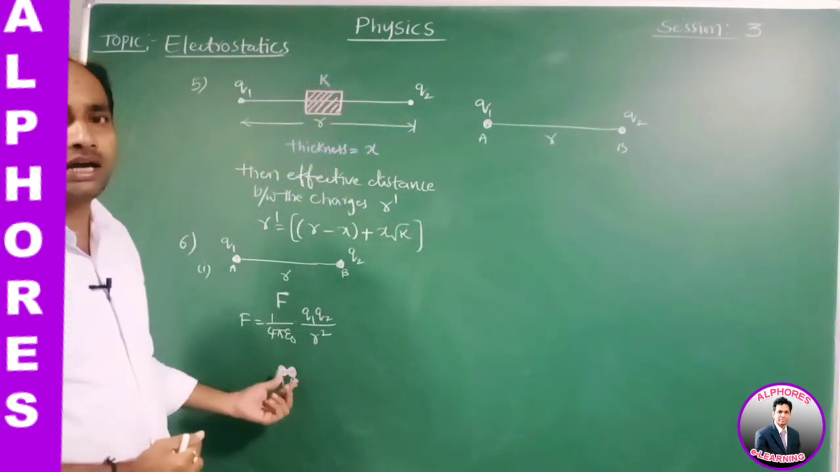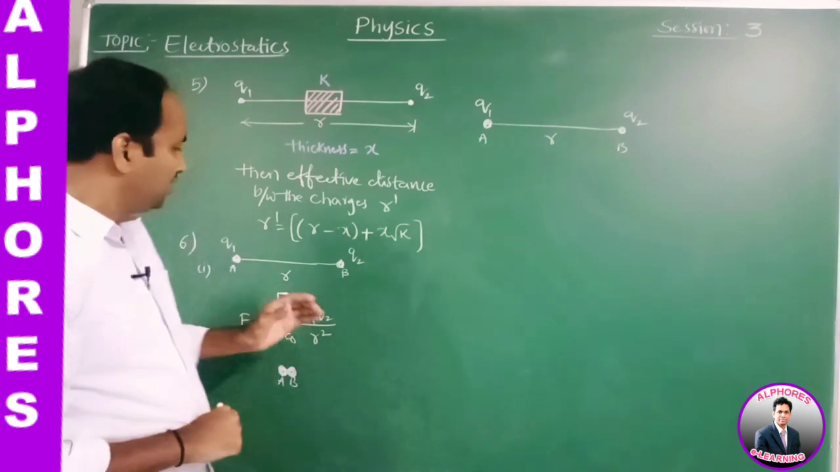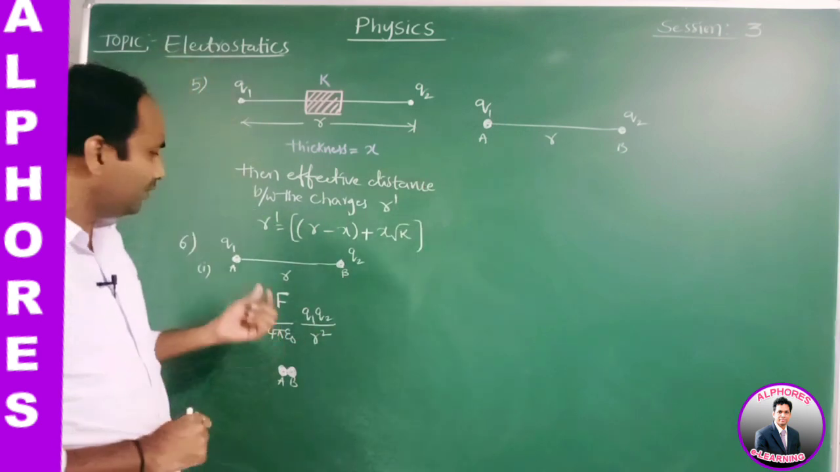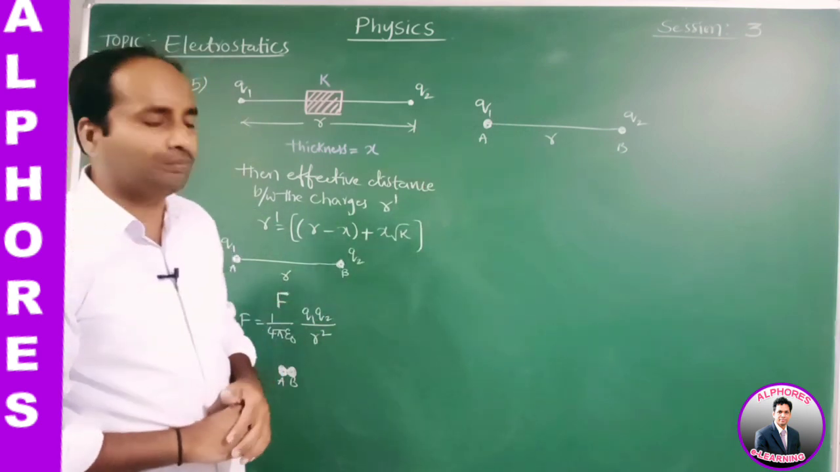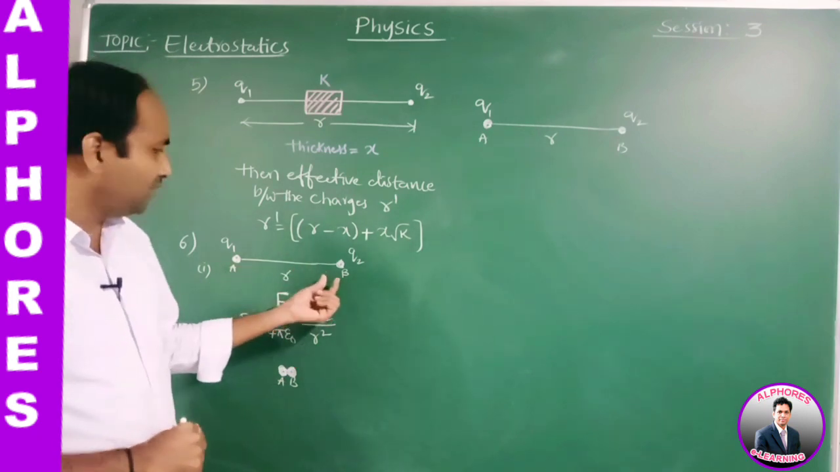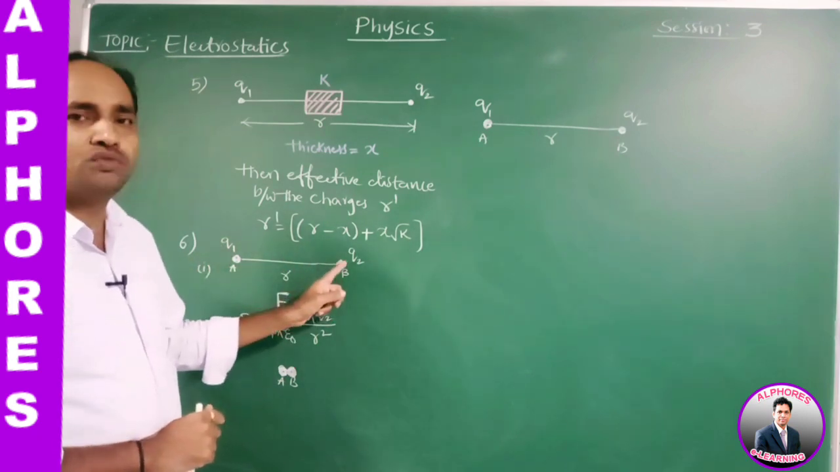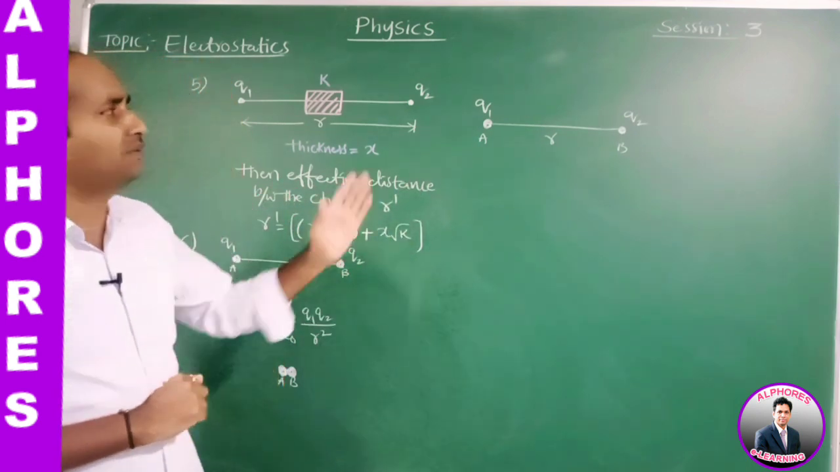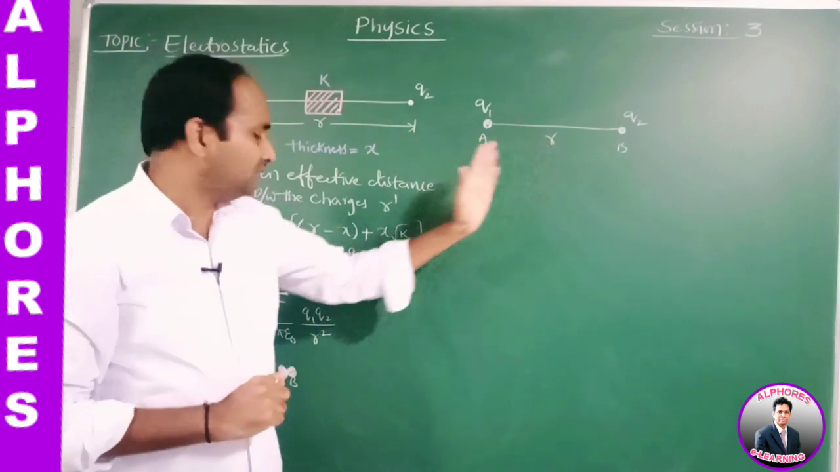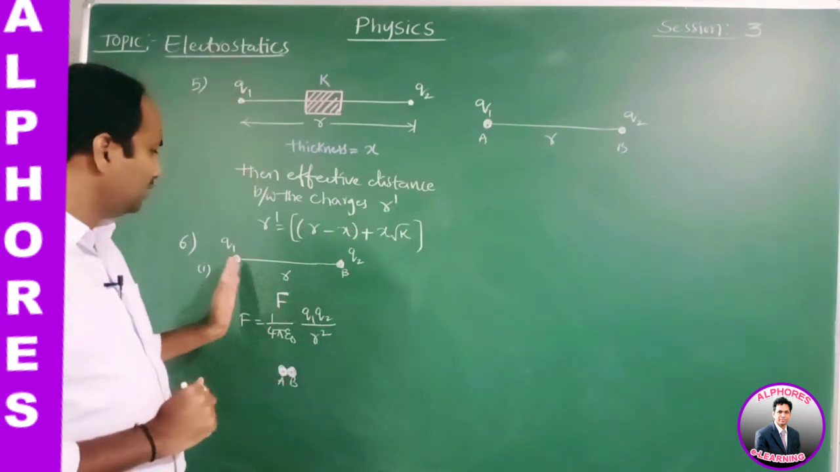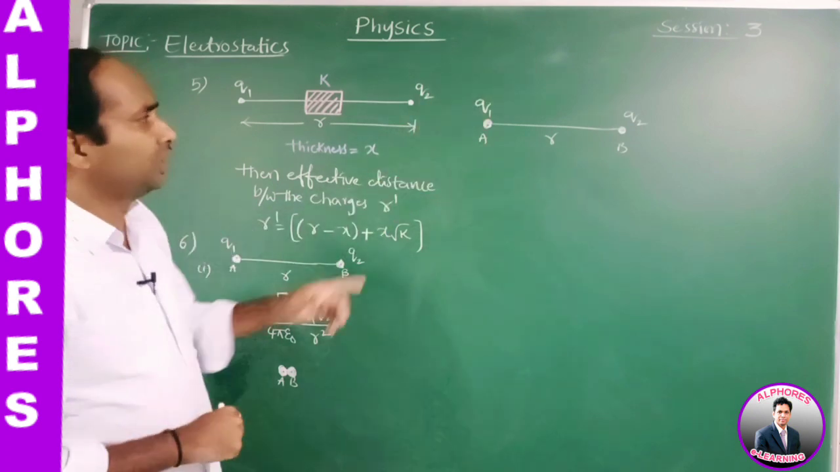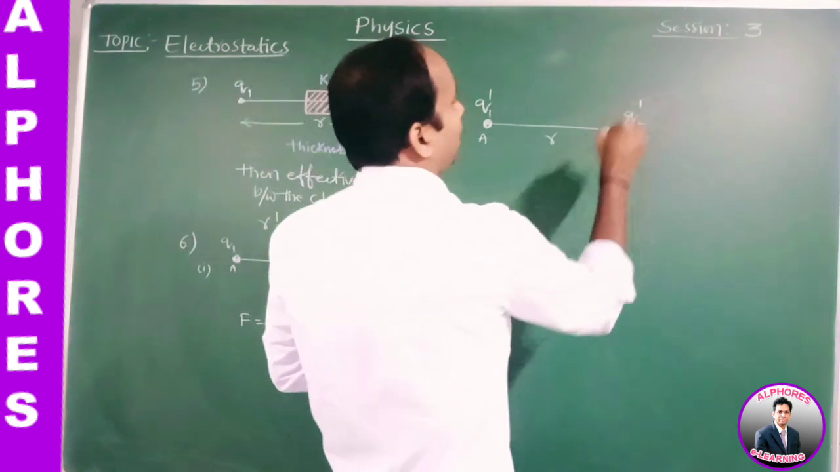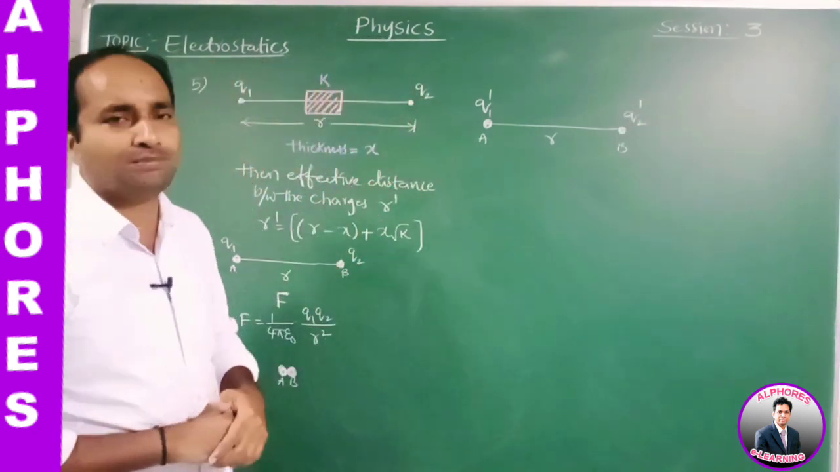But what happens when they are in contact? By the conduction process, the charge of each sphere is equal to q1 plus q2 by 2, because these two are identical spheres having initial charges q1 and q2. When they are kept in contact for a while and again separated by the same distance, the charge of each sphere is equal to q1 plus q2 by 2. Now let us take q1 dash as the new charge of the first sphere A, and q2 dash as the new charge of the second sphere B.